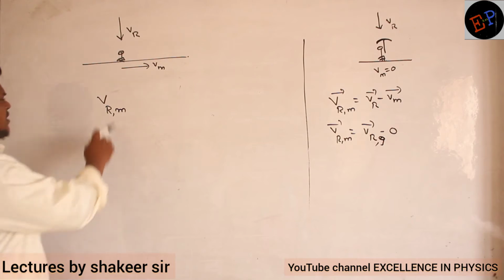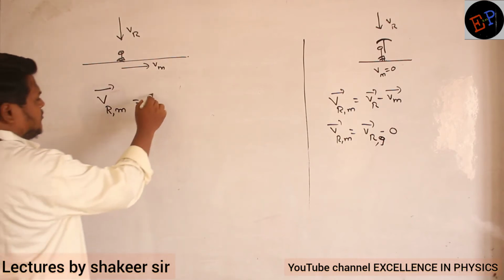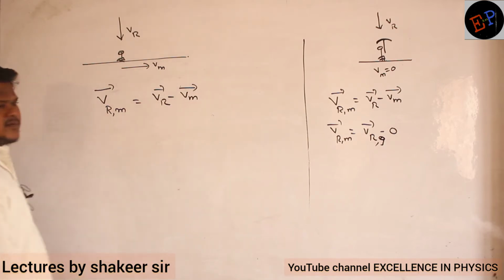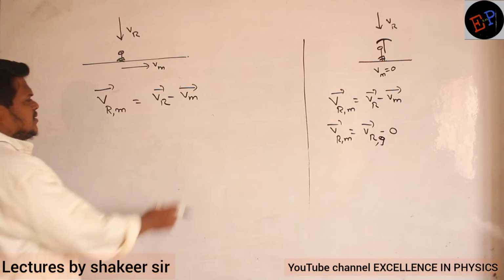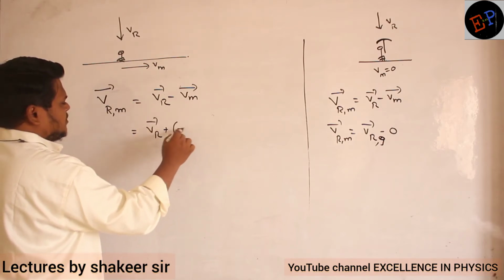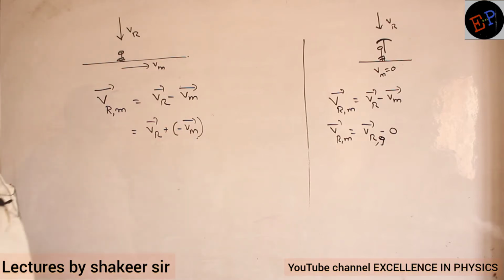Okay? And according to relative motion, how can I write the full form of this? Velocity of rain minus velocity of man. This is how I have to write, no? Same equation I can write like this also: velocity of rain plus of minus velocity of man. Can I write like this? Any problem? No problem, no?